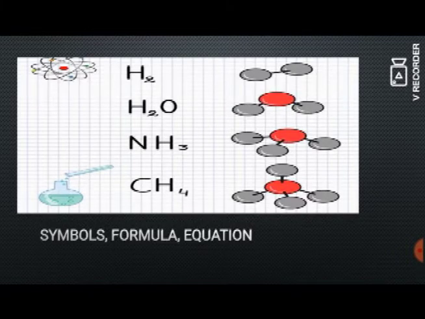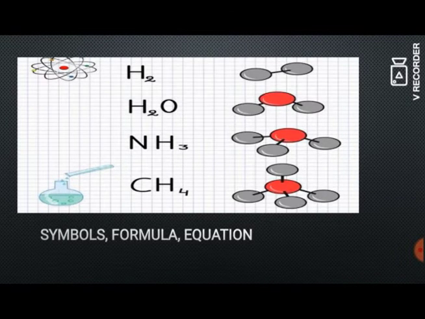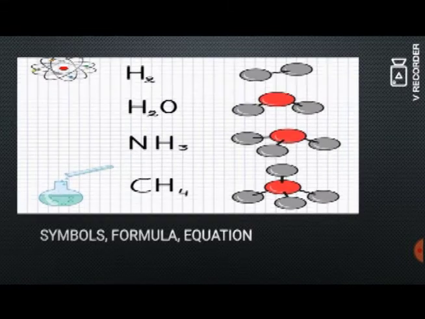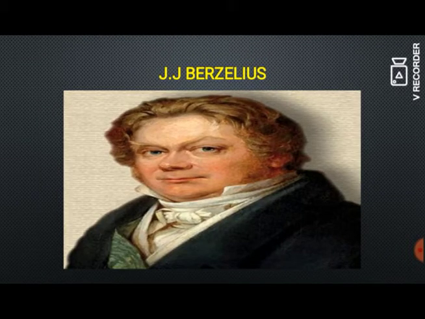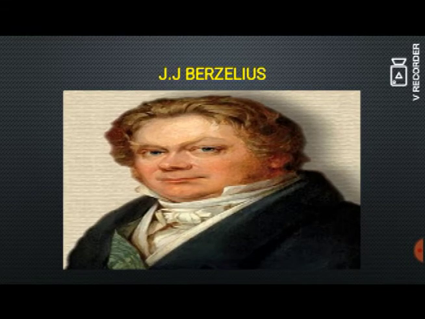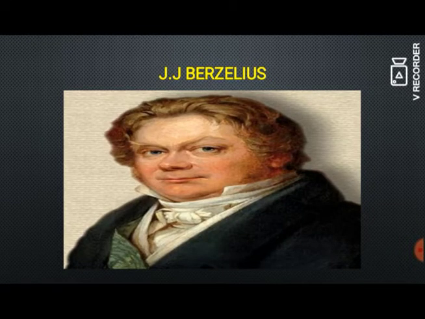So the language of chemistry is used here through symbols, formulas and equations. This language of chemistry was founded by the scientist J.J. Berzelius, and he was the one who gave the name language of chemistry.